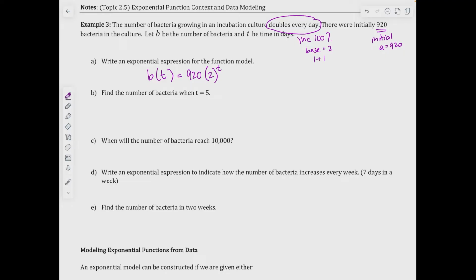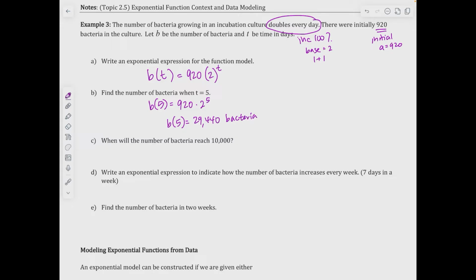And that will be my exponential function. Letter B, find the number of bacteria when T is 5. So I want to figure out what B of 5 is. So I'll do 920 times 2 to the 5th power. And so therefore B of 5, if you use your calculator, is 29,440 bacteria.